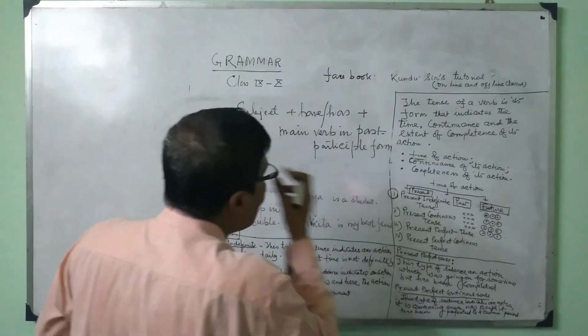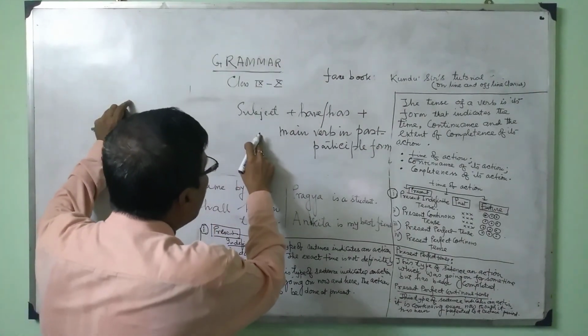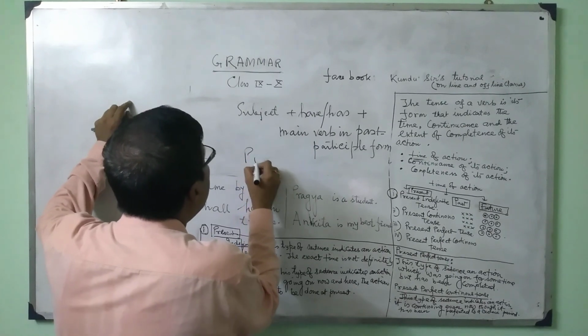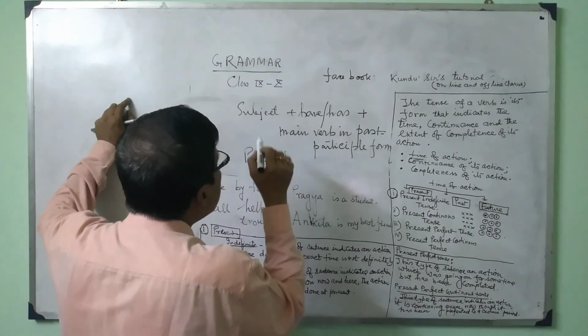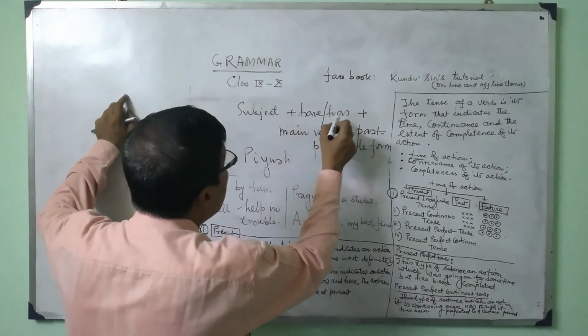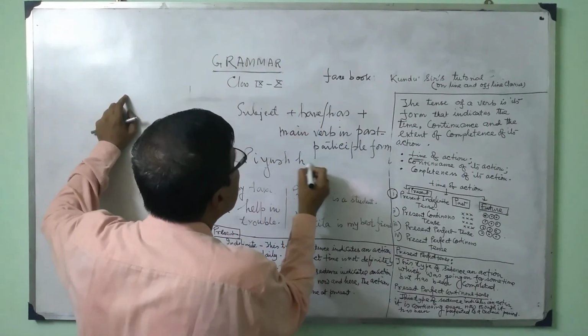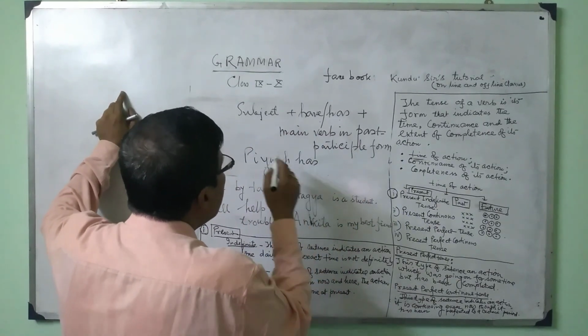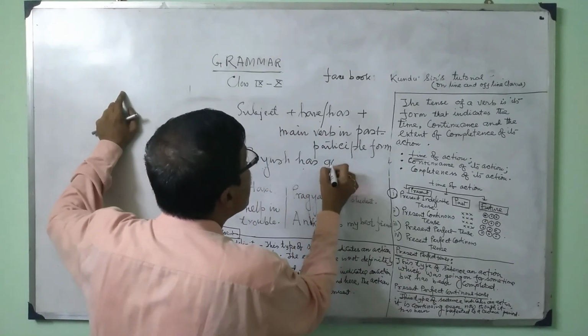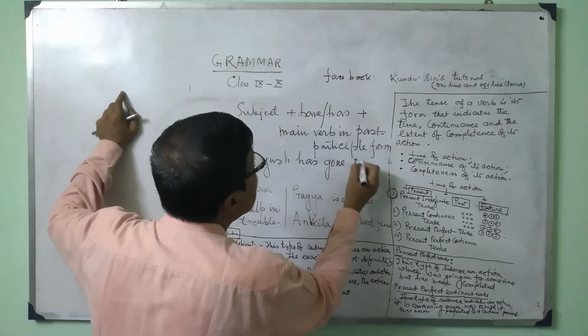We have chosen the go verb. So for Piyush the auxiliary verb will be has, and the go verb we have chosen. Piyush has gone to school.